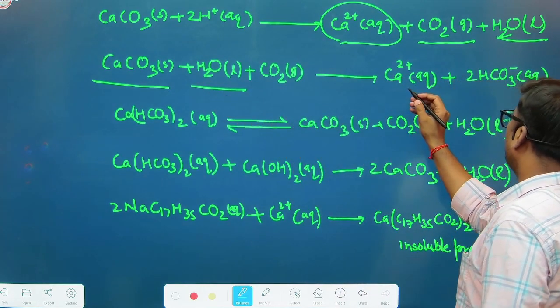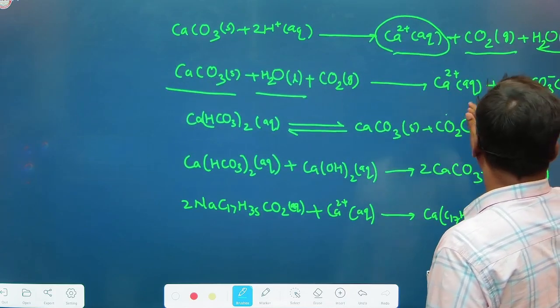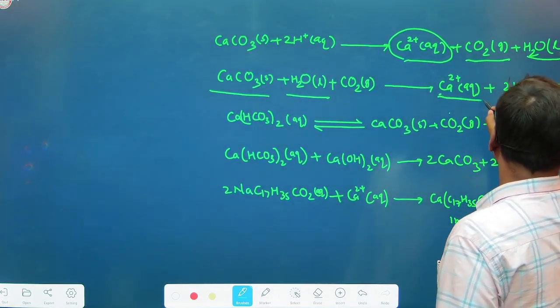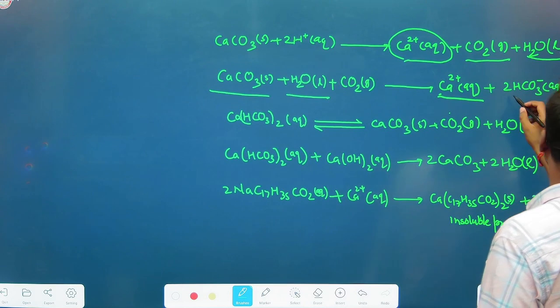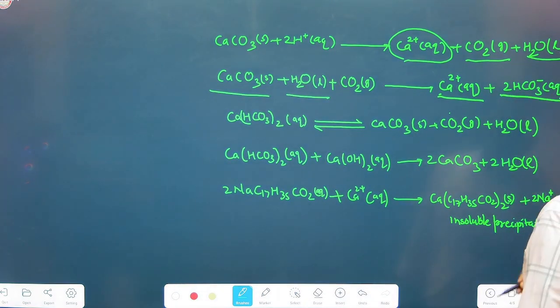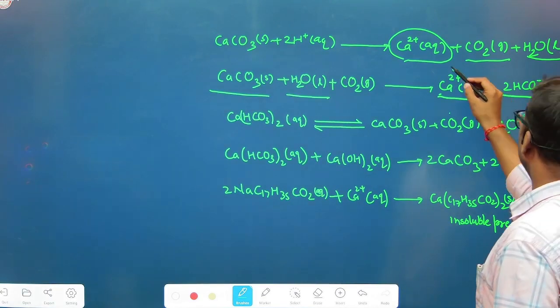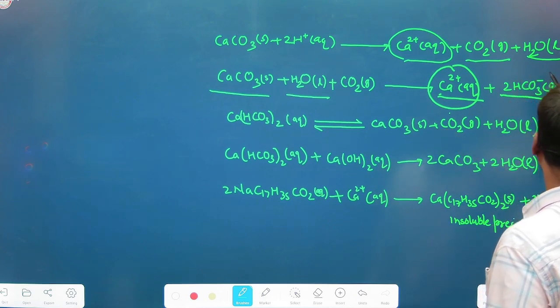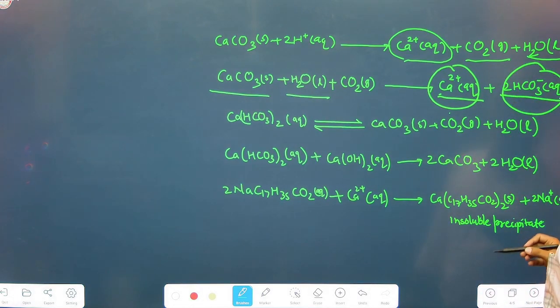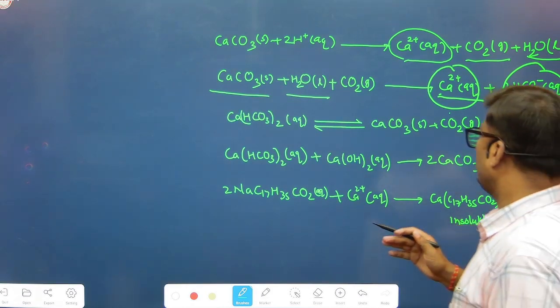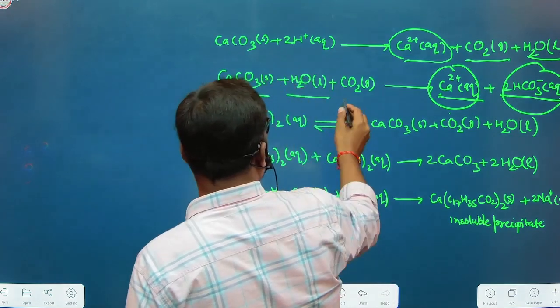Hence, there is the presence of calcium 2 plus aqueous and 2 moles of bicarbonate ion, that is 2 moles of hydrogen carbonate forms. So because of the presence of aquated or hydrated calcium 2 plus and bicarbonate, the solubility of calcium carbonate increases in the presence of CO2.